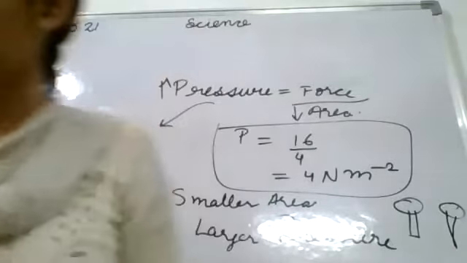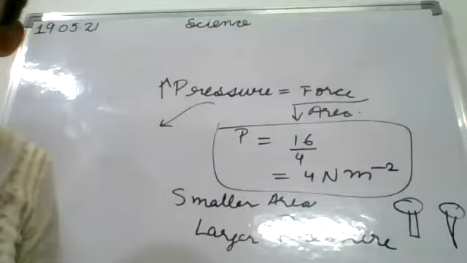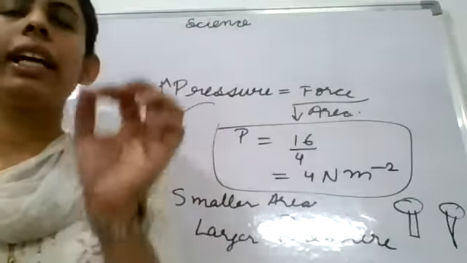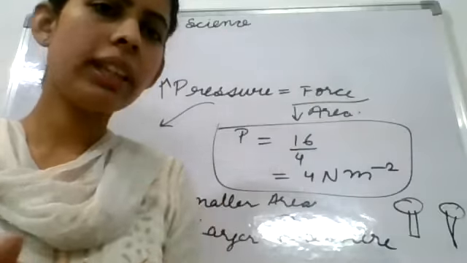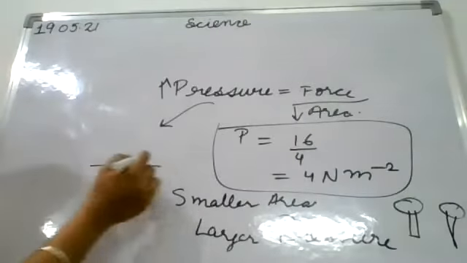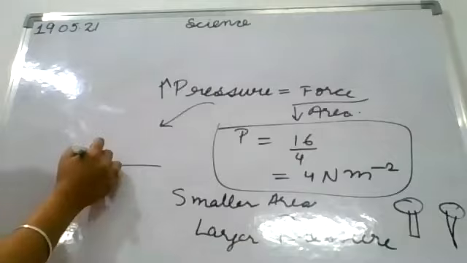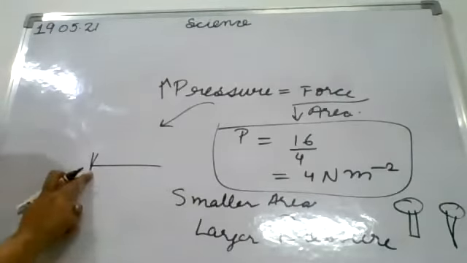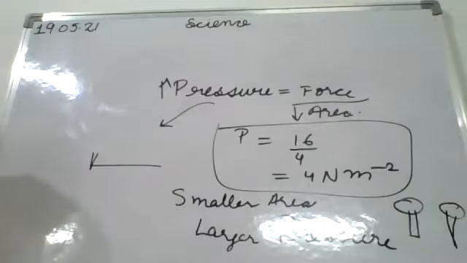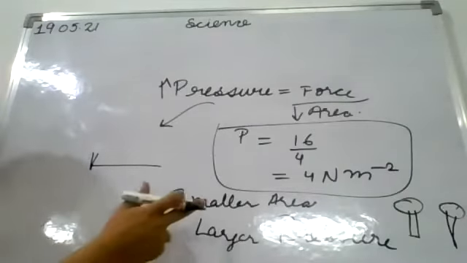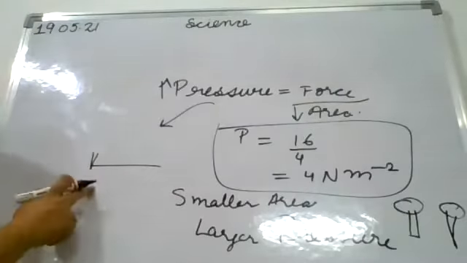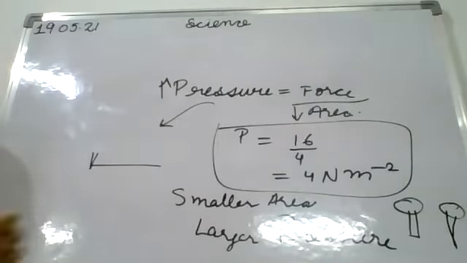Next, we also know that pointed heels, if someone puts a pointed heel on your foot, you will feel more pain. Why? Because the area of that pointed heel is less. Okay, lesser the area, larger the pressure, so it will exert more pressure on your foot as compared to flat shoes.